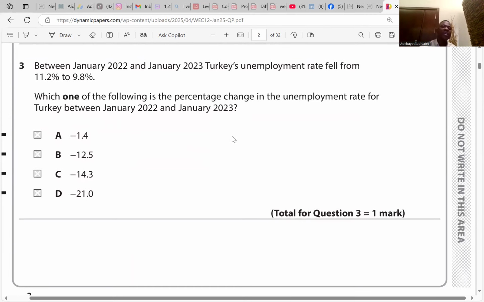Between January 2022 and January 2023, Turkey's unemployment rate fell from 11.2% to 9.8%. Which one of the following is the percentage change? Let's work it out.